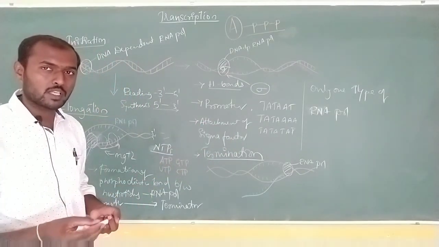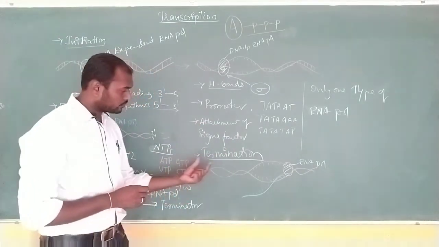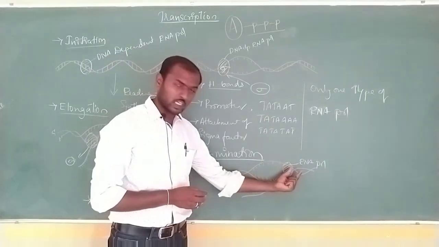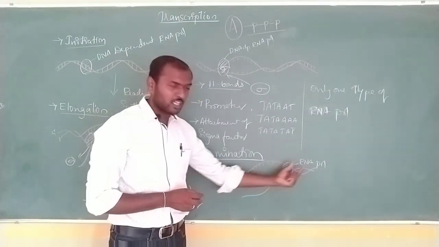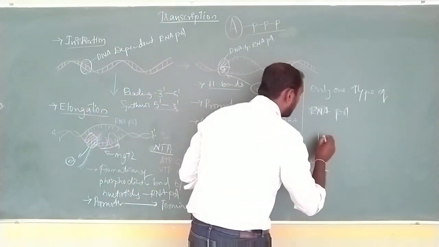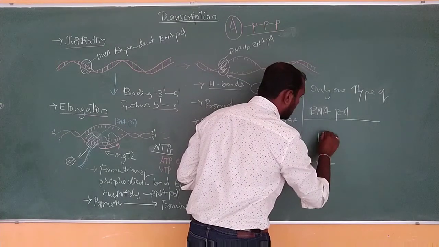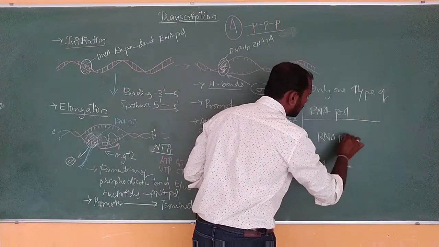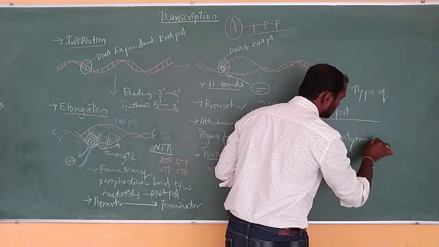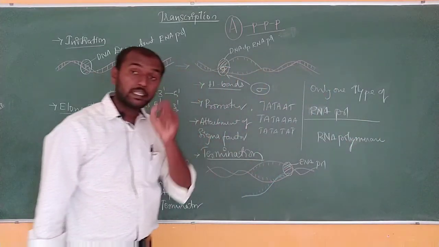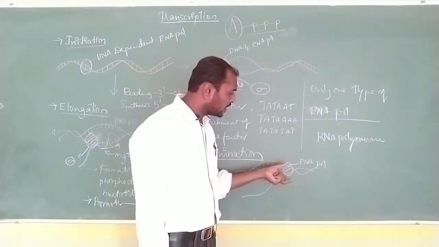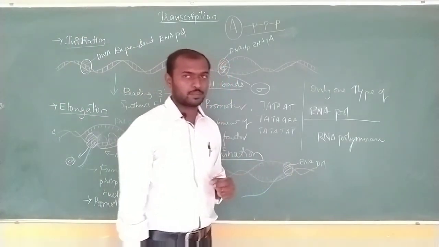How termination takes place is also very important here. So after running from the promoter region to the terminator region, when RNA polymerase reaches the terminator region, the RNA polymerase enzyme is going to recognize the terminator site.